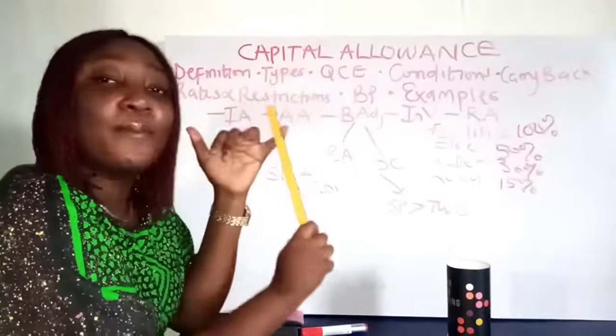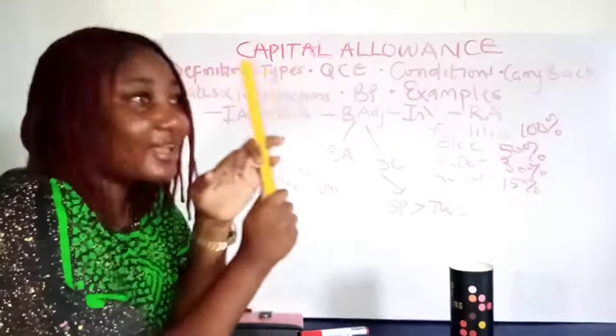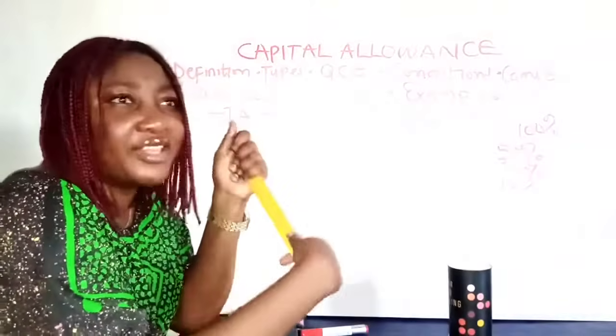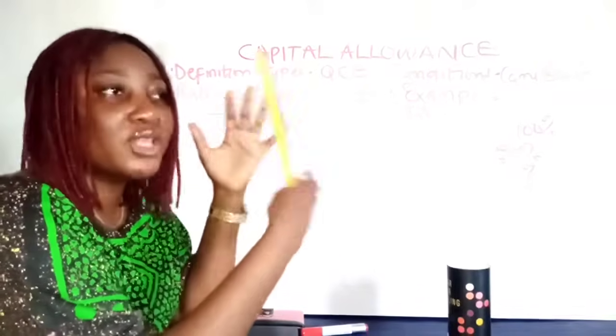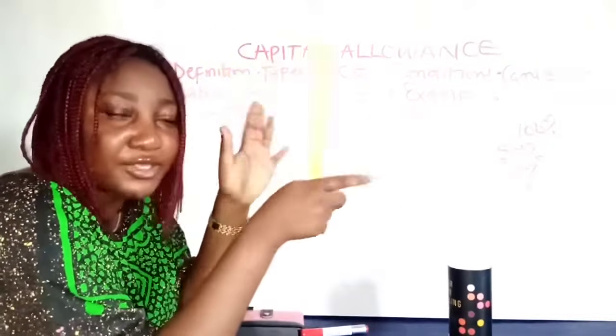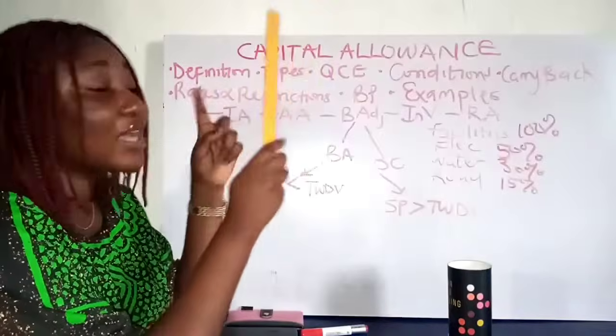The first is that the company must have incurred qualifying capital expenditure. There must be evidence that yes, they spent 45 million in buying plants, or they must have incurred qualifying capital expenditure. That's the first condition to be able to grant capital allowance.